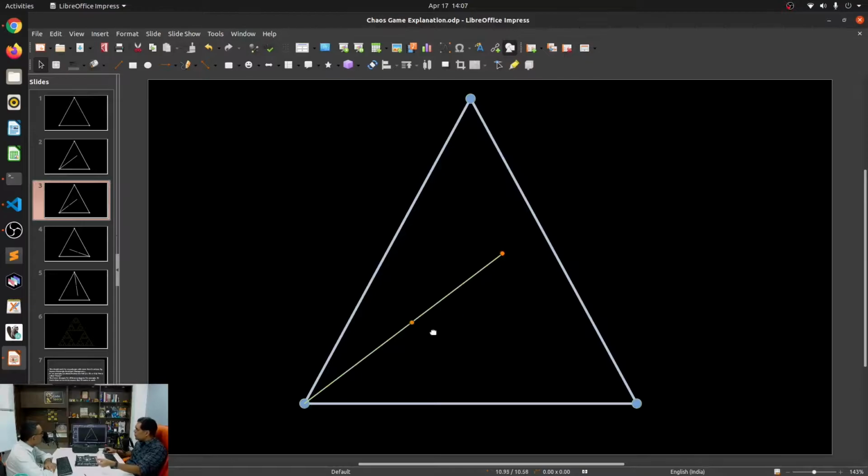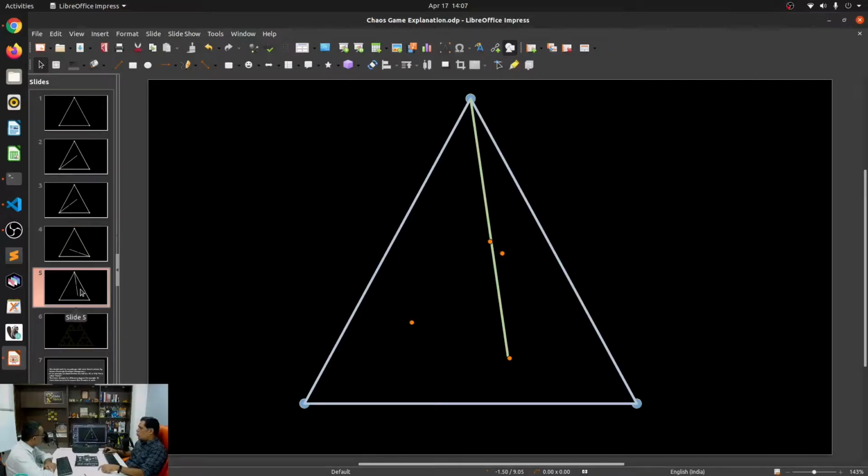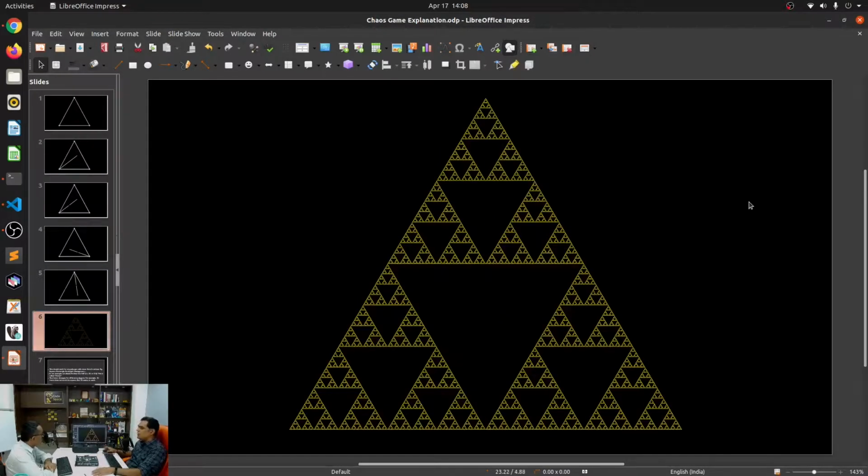From here, I'll choose another random vertex and I'll draw another line, and once again, halfway. Going one more iteration from here, I'll choose a random vertex and I'll draw a half point. Now, if I keep on doing this for more than, let's say, 10,000 iterations, eventually you should see this shape appearing. Wow. This is called the Sierpinski triangle. So you should see this fractal come up. Right. So unlikely that random things would form something like this. It is very unlikely, but yes, this does happen.